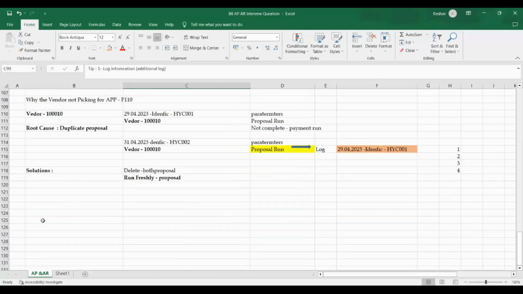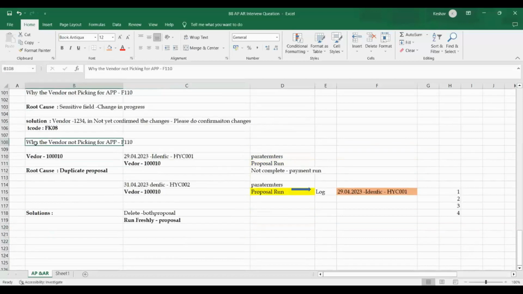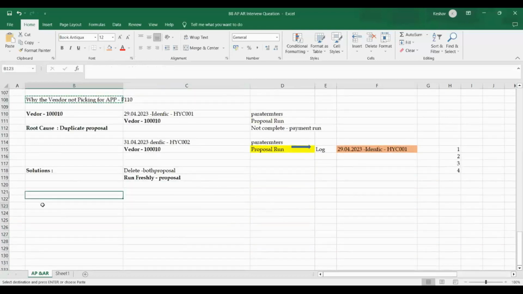Next, the same question they will ask you, like the user will raise: the so and so vendor is not picking, sir. What is the reason for it? This is a major issue coming here. Correct? There is a possibility that I'm checking here and there, checking the vendor, a particular vendor. I have blocked it. The block reason is also important.